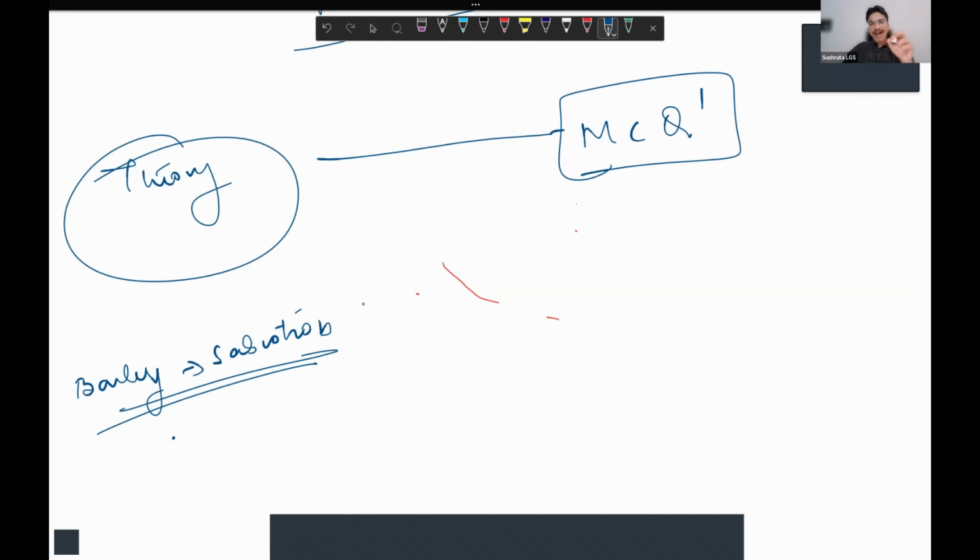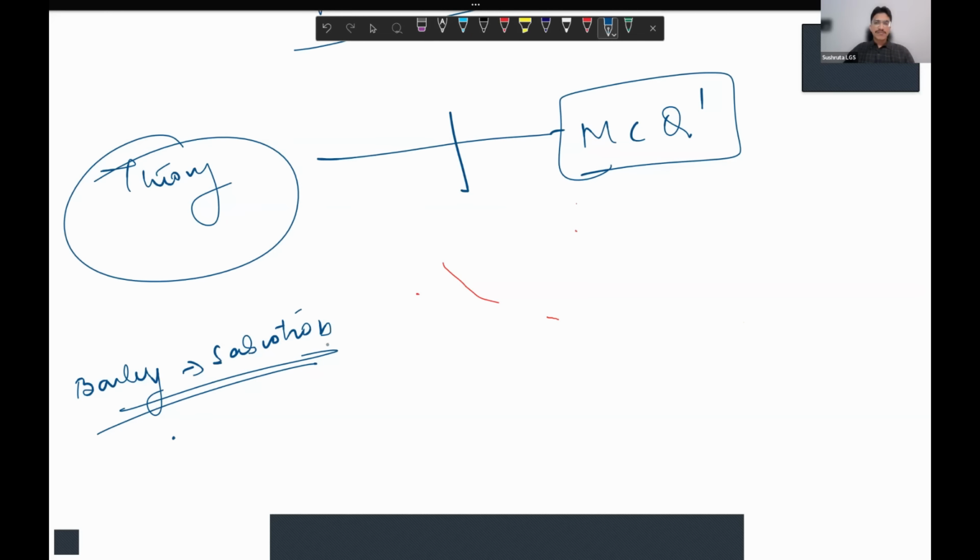Now, coming to balancing theory versus MCQs, I have seen many students doing different types of MCQ practice. For example, some students read theory completely till 2 to 3 months before NEET SS, and then completely solve MCQs. Some students will wait for the theory reading to finish, then they will start MCQ solving. Both these techniques are wrong. Actually, you need to do them in synergy.